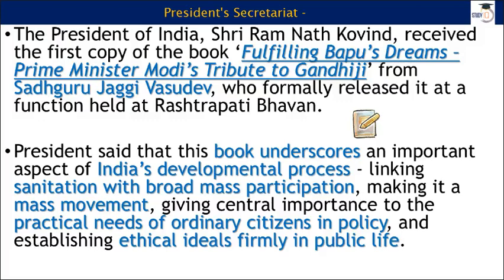We'll talk about it as we reach there, but for now, the President has said that this book underscores an important aspect of India's developmental process. It is about linking sanitation with broad mass participation, making it a mass movement, and giving central importance to practical needs of ordinary citizens in policy and ethical ideals. It is also trying to establish these ethical ideals in public life.